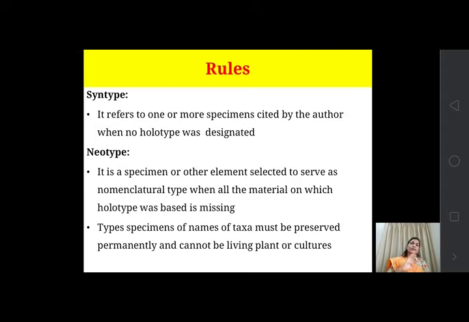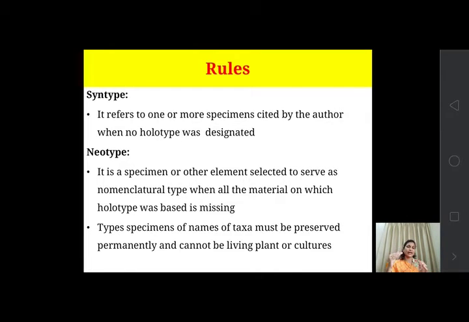Okay, then the syntype. In the case of a syntype, it refers to one or more specimens cited by the author when no holotype was designated. In this case, one or more specimens are like the holotype, and the author has cited them, so that specimen is known as the syntype. Then in the case of the neotype, it is the specimen or other element selected to serve as nomenclatural type when all the material on which the holotype was based is missing.